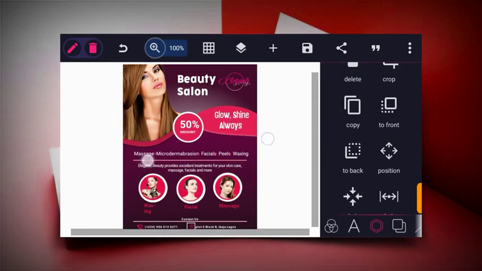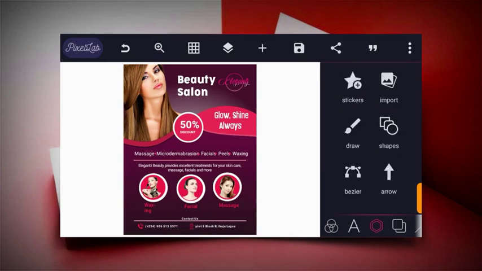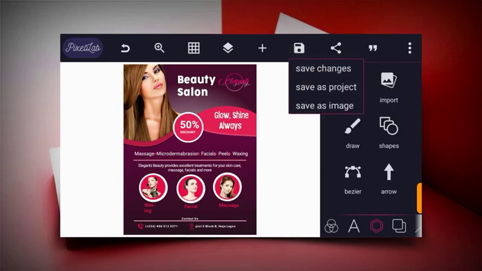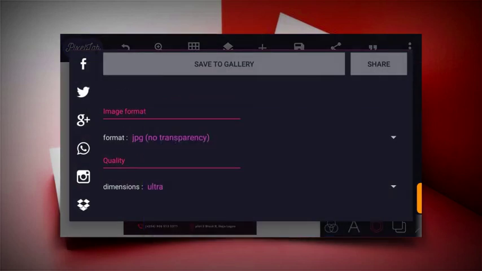From here we can then check this out. So from here you can click on this to save, then save as image, and then choose the quality to be ultra, and then save to gallery.